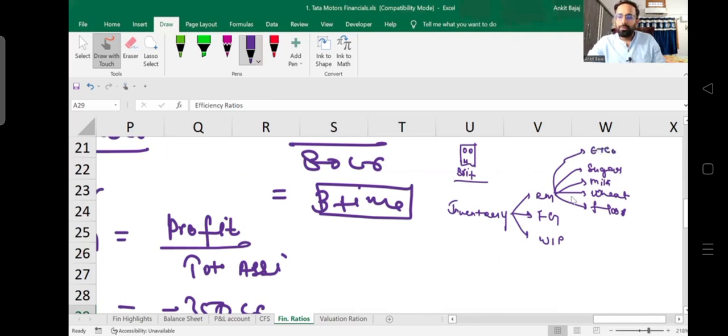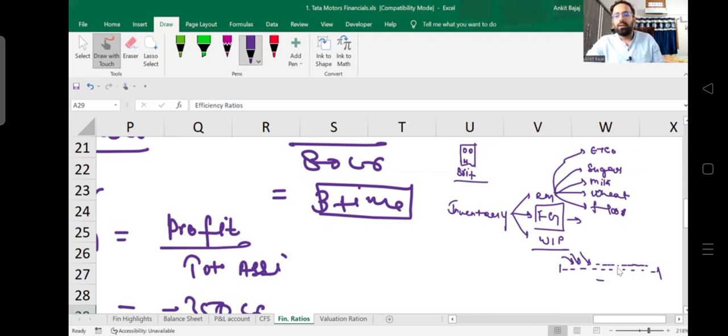Now, further, what is going to be the finished goods? Once they manufacture the biscuits and complete the manufacturing, they pack the biscuits. That is going to be the finished goods. What is going to be the WIP? Let's suppose they have started the process of manufacturing biscuits. They have added sugar, milk, and wheat, but some ingredients are still remaining. So this is going to be work in progress.